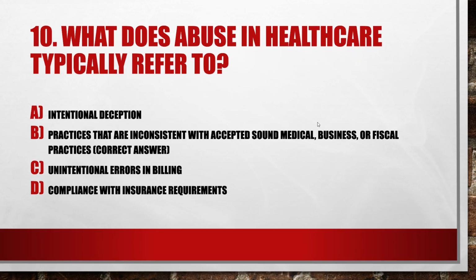Next question, what does abuse in healthcare typically refer to? Option A, intentional deception. Option B, practices that are inconsistent with accepted sound medical, business or fiscal practices. Option C, unintentional errors in medical billing. Option D, compliance with insurance requirements. The right option is option B, practices that are inconsistent with accepted sound medical, business or fiscal practices.